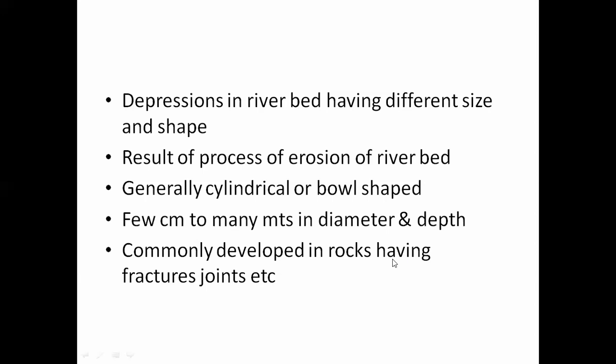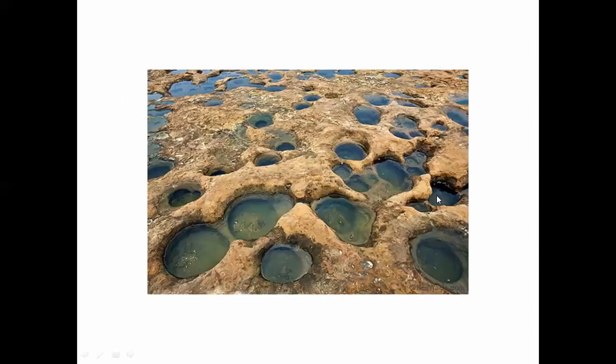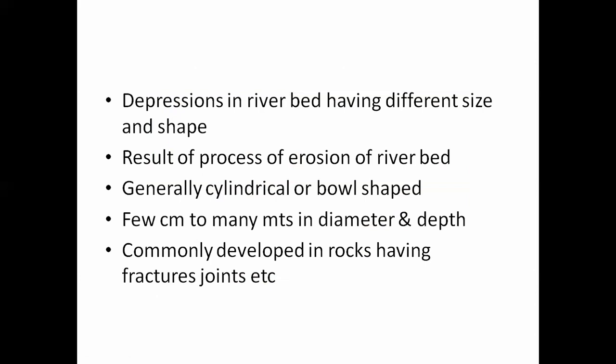Bowl shaped means the diameter towards the upper side is greater and the diameter towards the lower side is smaller. Regarding size, it ranges from a few centimeters to many meters in diameter and depth. Some potholes have diameter and depth in centimeters, and some large potholes have diameter and depth in meters.